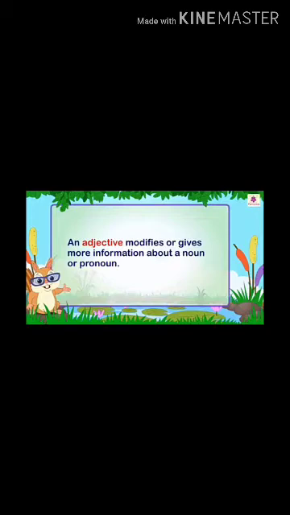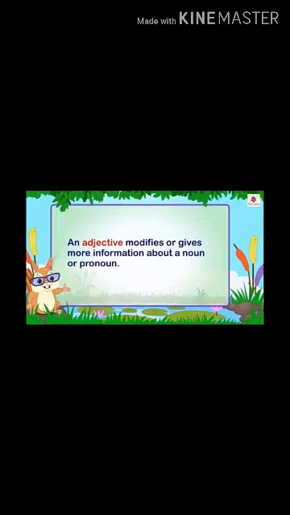And you know about pronouns, which we have done. A pronoun replaces a noun. So when we describe a noun or a pronoun in a sentence, that particular word will be called an adjective.